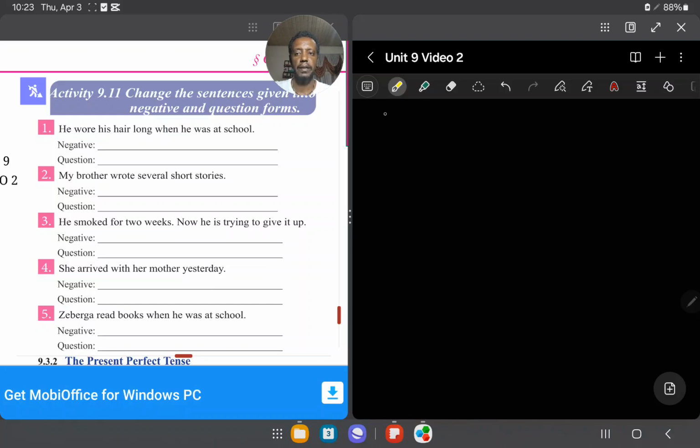So we can say he, number 1, he didn't wear, yes, he didn't wear his hair.